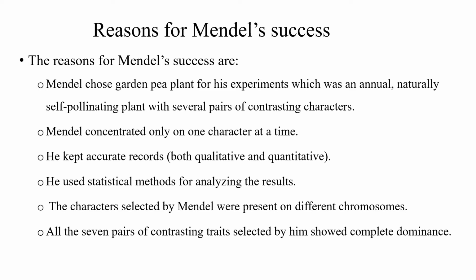The last two of the reasons for his success were not purposeful. Unknowingly, the characters selected by Mendel for his study were present on different chromosomes, and the characters showed complete dominance. Hence, he could develop the first two of his laws.